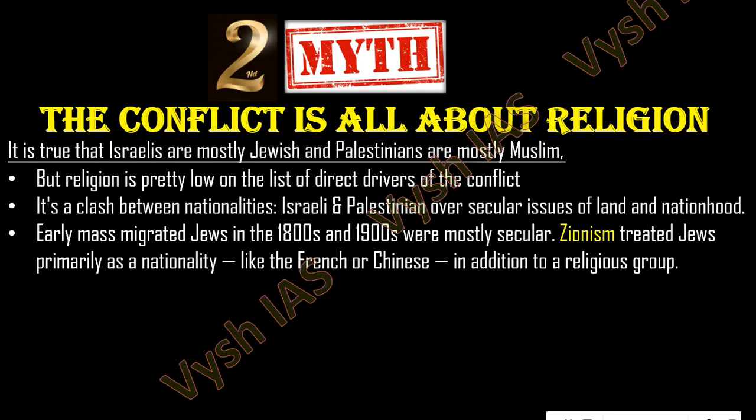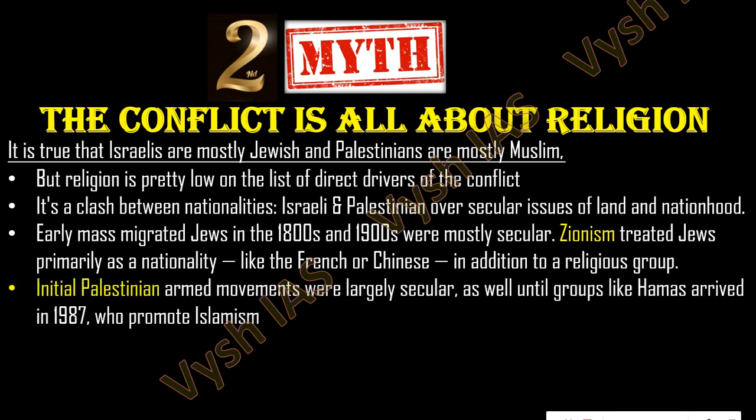Early mass migrated Jews in the 1800s and 1900s were mostly secular. That is where a term called Zionism comes in. Zionism is something where all the Jews were to come together to form their own nationality. Like if you go to France, there are French people; if you go to China, there are Chinese people. Unfortunately in India, it is very difficult to find a true Indian, but that is what Zionism intended. It's not about taking just the Jewish people, it's about the people who used to live there. Those people should come together along with their religious interest also, and they should form a nationality.